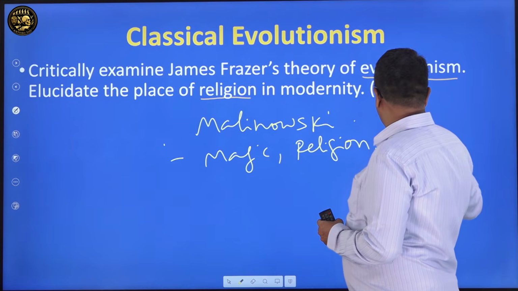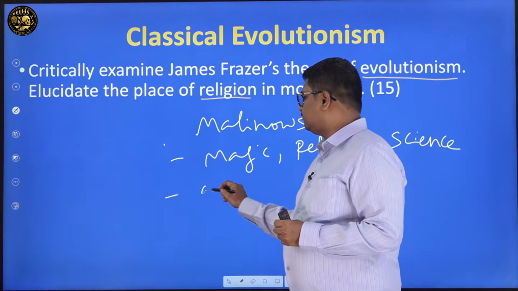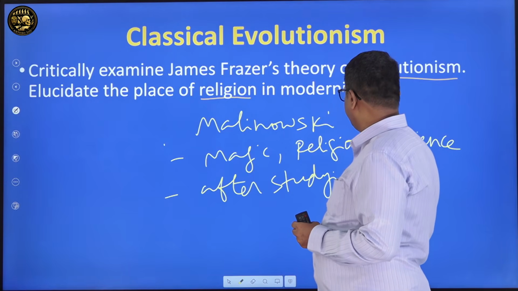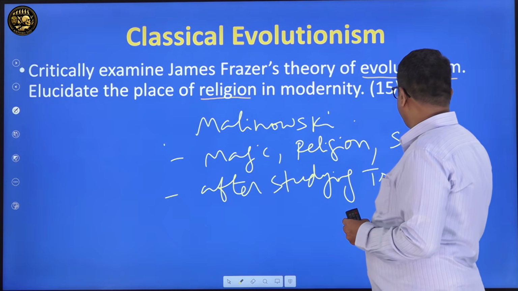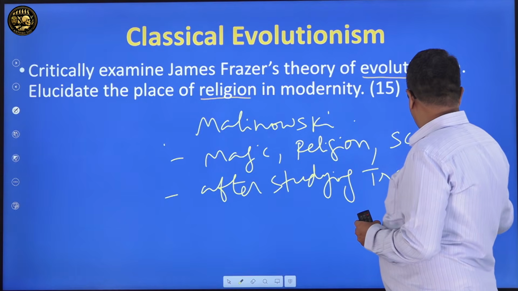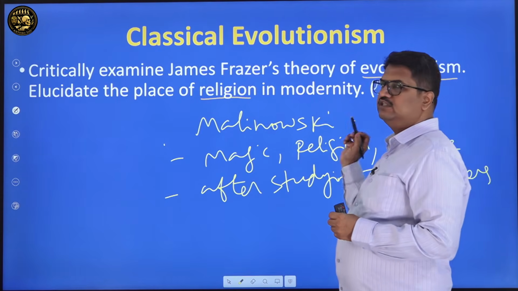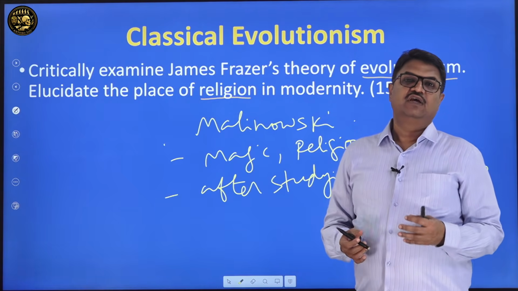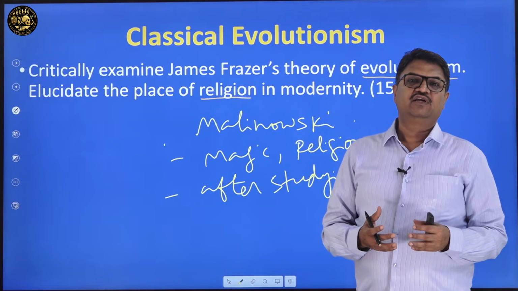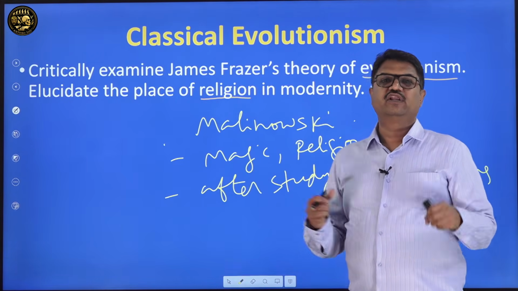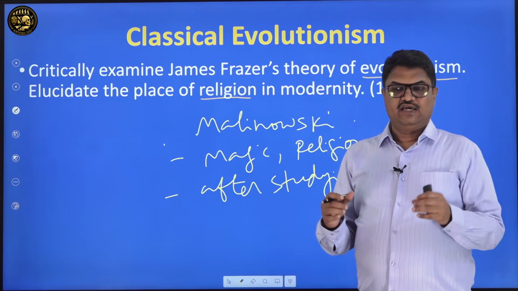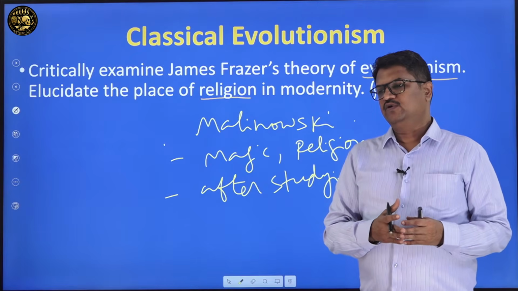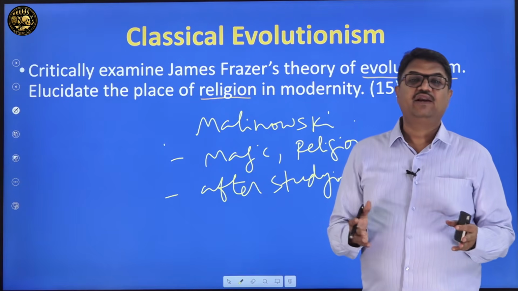So he says from field experience, after studying the Trobriand people or the Trobrianders, that magic, religion and science coexist. And how does he show this with examples? These people do magical rites, and they also have extraordinary technique in garden cropping, as well as canoe building.